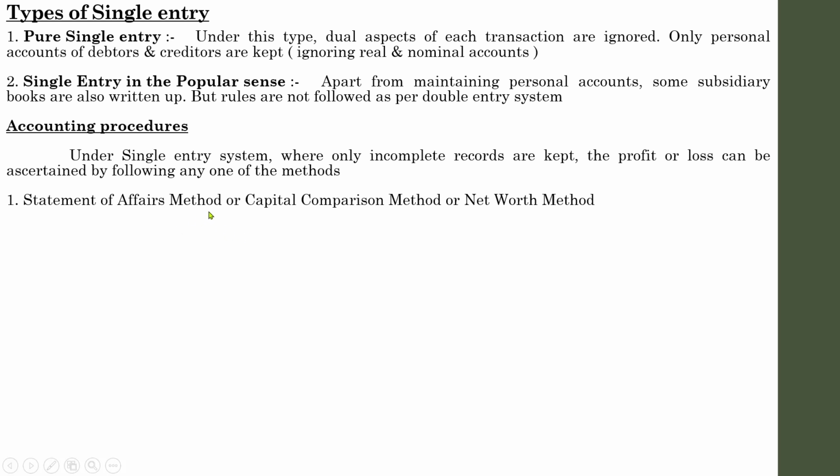Statement of affairs, we have mentioned this term under the objectives heading. We will discuss in detail what is meant by the statement of affairs method, otherwise known as capital comparison. Capital comparison, this term also we have mentioned, is about how to identify the profit in a concern following a single entry system, because if we compare the opening and closing capital, we can easily find out the profit or loss of a business that follows a single entry system.